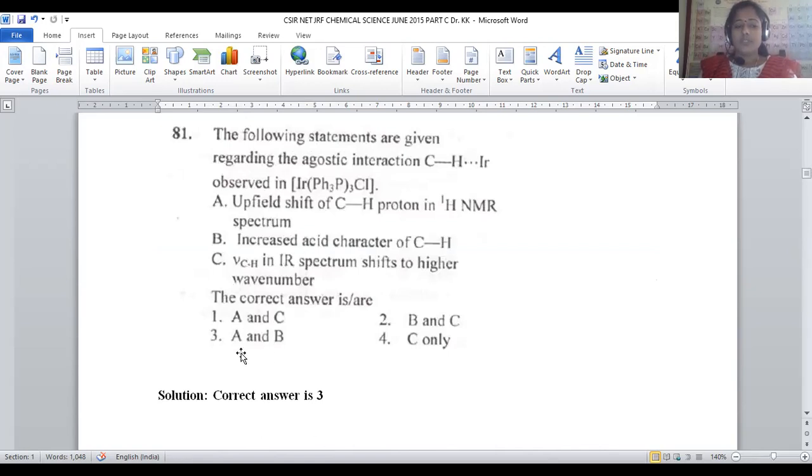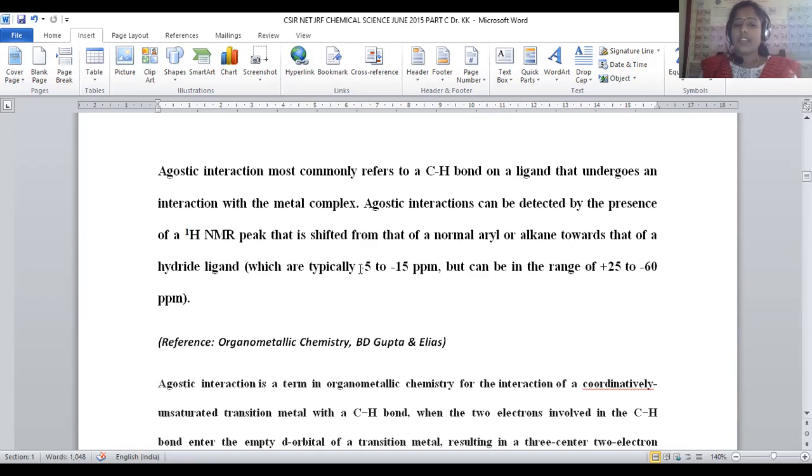So that is given in option number 3. A and B are the correct answer. An upfield shift of the C-H proton in the NMR spectrum is explained. Why can we say upfield? -5 to -15. What is the standard in proton NMR? The standard is TMS, tetramethylsilane, whose value is taken as 0. Most of the compounds exist above 0, which is why we took TMS as the internal standard.